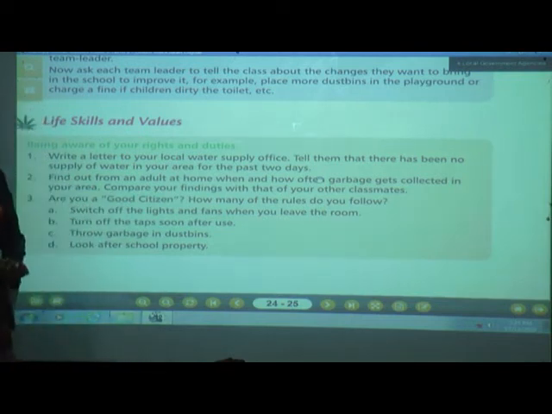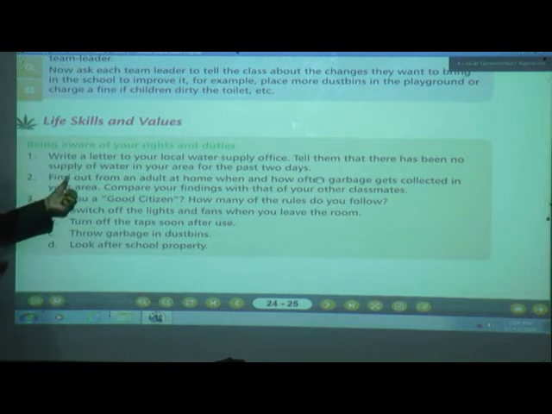In this, what are you going to do? You are going to write a letter to the local water supply office, and you are going to write what problems you are facing. You are not getting water for the past 2 days. Whatever problem you have faced, you are going to write in this letter. To whom are you going to write the letter? Local water supply office. Okay.